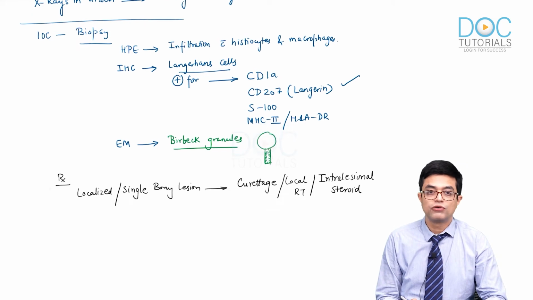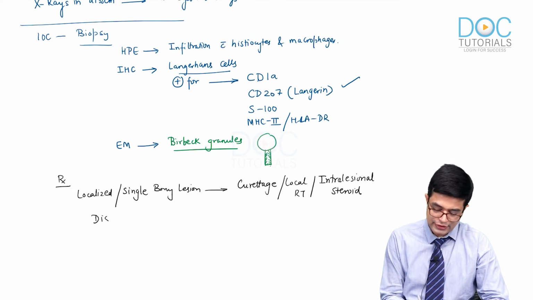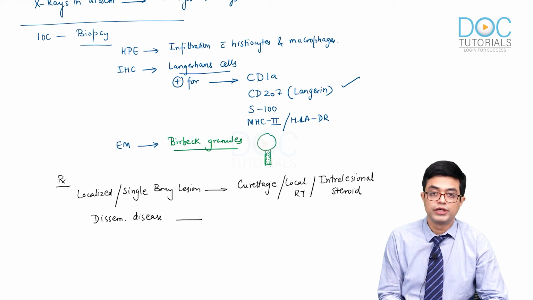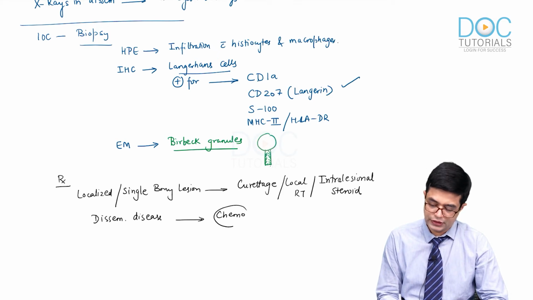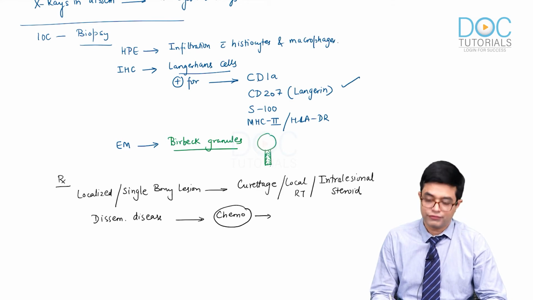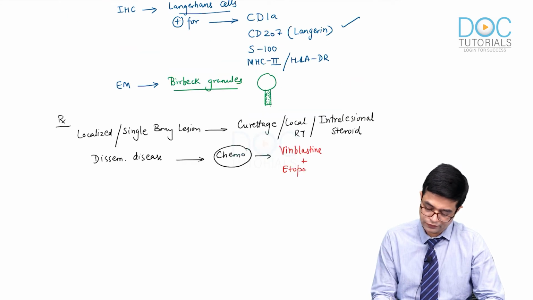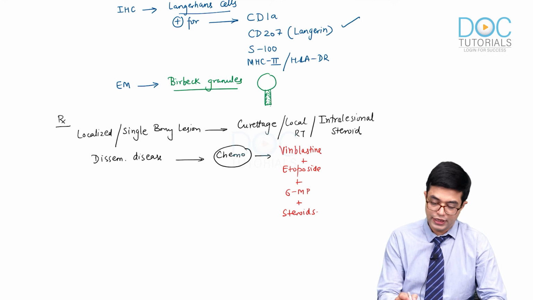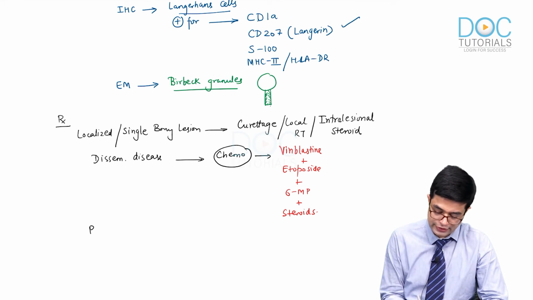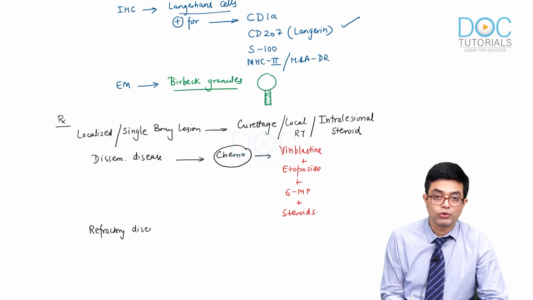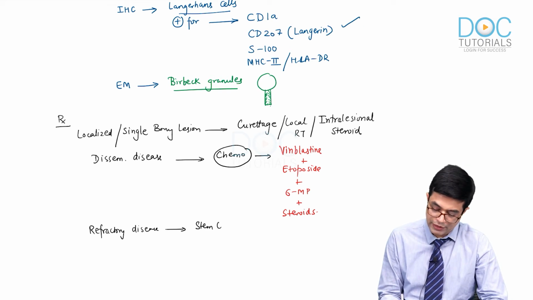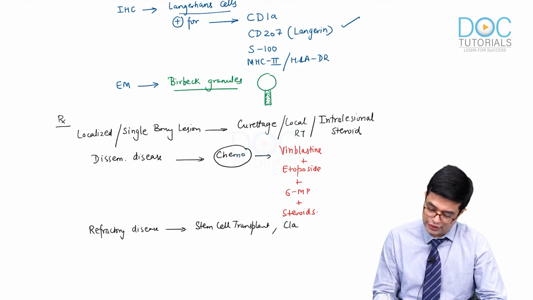In case of multifocal and multisystemic disease, that is disseminated disease, you need to give chemotherapy. In chemotherapy, we use a combination of vinblastine with etoposide with 6-mercaptopurine with steroids. So multimodality therapy needs to be given. And in patients who have a refractory disease, they may require hematopoietic stem cell transplant and a trial of cladribine.